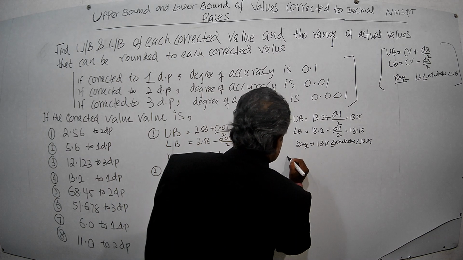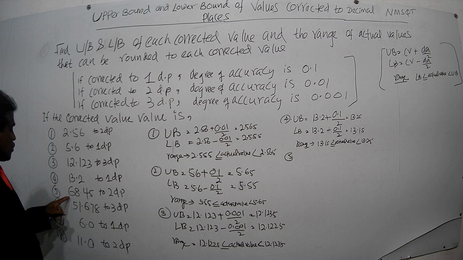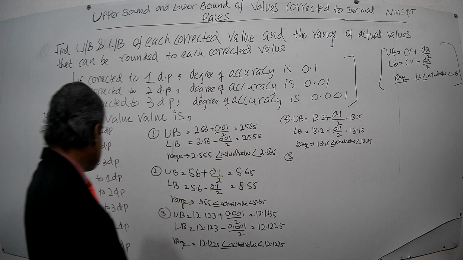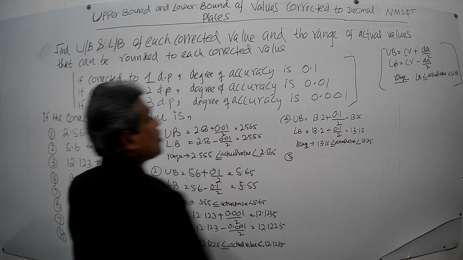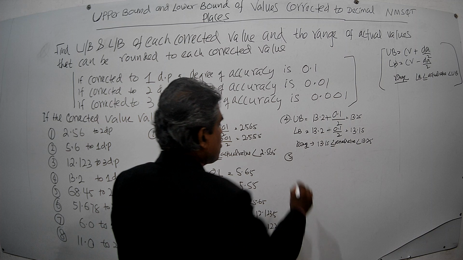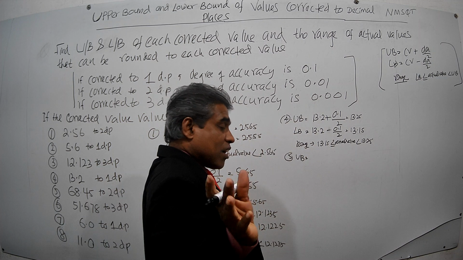Then we go to the fifth one. The fifth one is 68.45 correct to 2 decimal places. If the number has been corrected to 2 decimal places, the degree of accuracy is 0.01. The upper bound equals the corrected value plus degree of accuracy over 2.